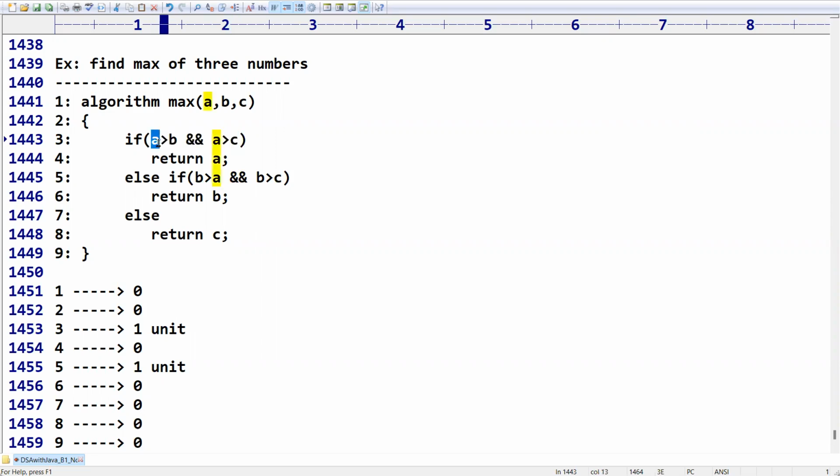See, suppose A is not the biggest number when compared with B, then this condition won't be evaluated. That is the power of this AND operator. Even if you take 100 conditions, the entire result will be considered as one condition.